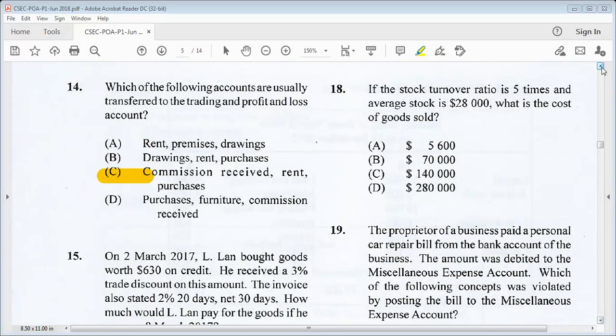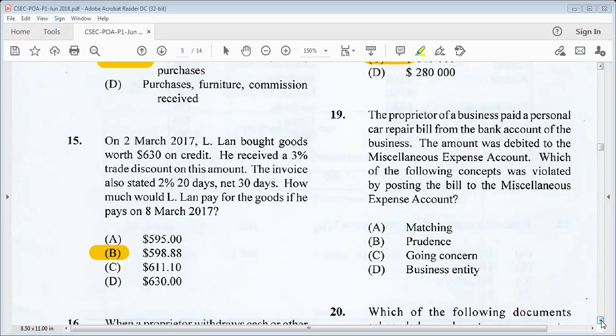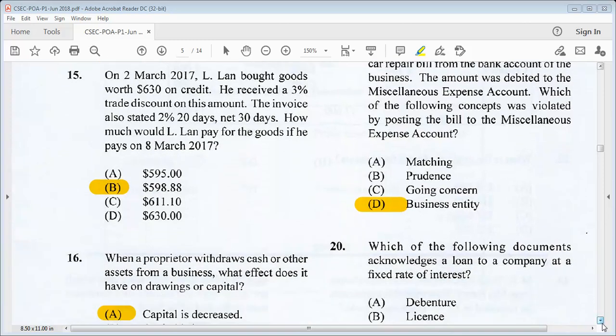Number 18 says, if the stock turnover ratio is 5 times and average stock is $28,000, what is the cost of goods sold? So you multiply 5 by 28,000, you should get C, 140,000. 19 says, the proprietor of a business paid personal car repair bill from the bank account of the business. The amount was debited to the miscellaneous expense account. Which of the following concepts was violated by posting the bill to the miscellaneous expense account? D. Business entity. Let's go on to 20.